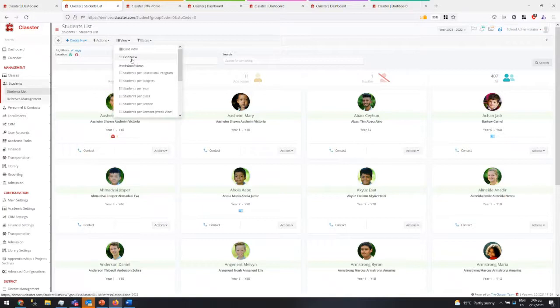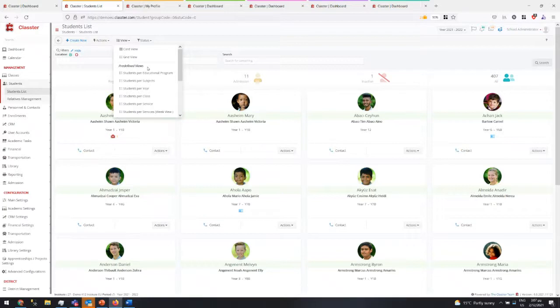In reality, this new feature is related to the students per educational program, per subject, per year, per class, per service. Those 5 views have now been unified, and in reality, the view is a different grouping of the same set of data. They have exactly the same columns, exactly the same filters, and exactly the same logic. In the advanced filters, you may have some modifications based on the view you have, and you may have also some extra actions in the bulk actions, or the same action may work a bit differently because you have a different view.